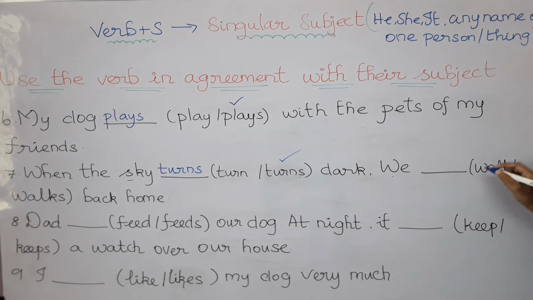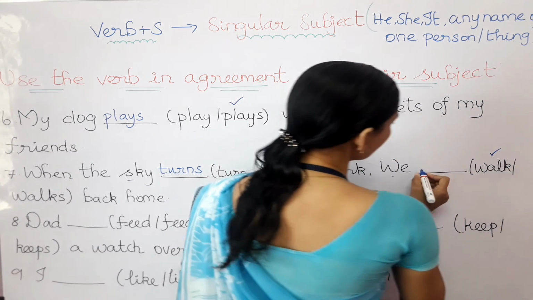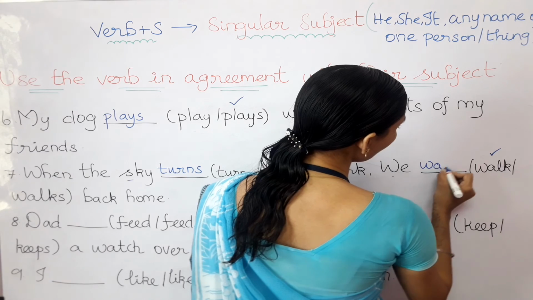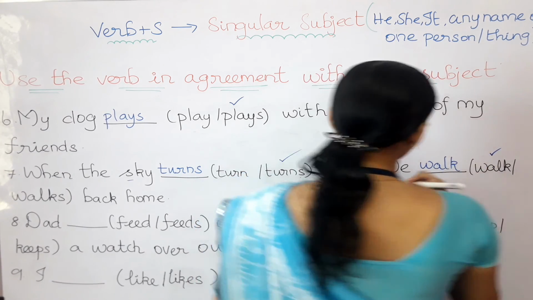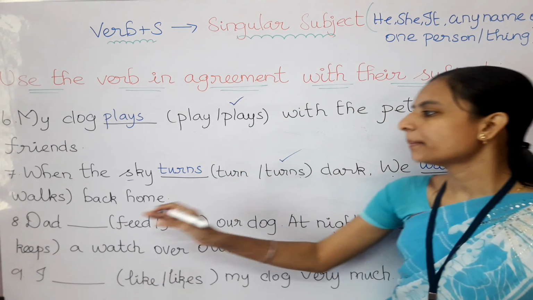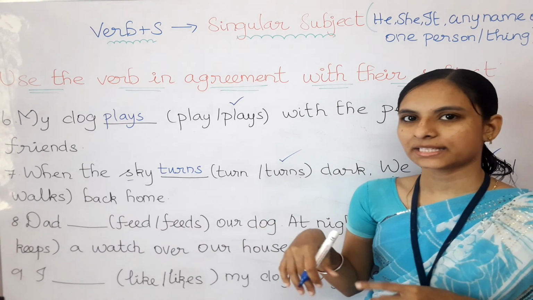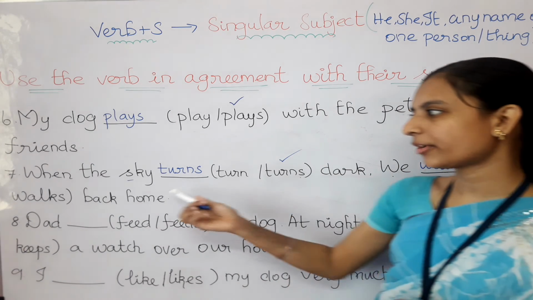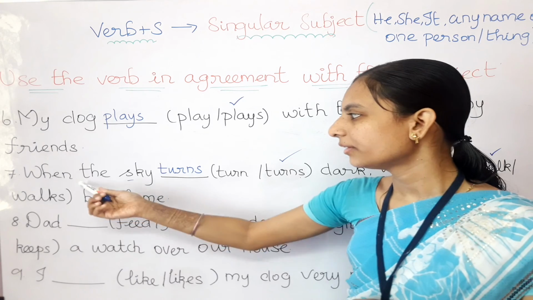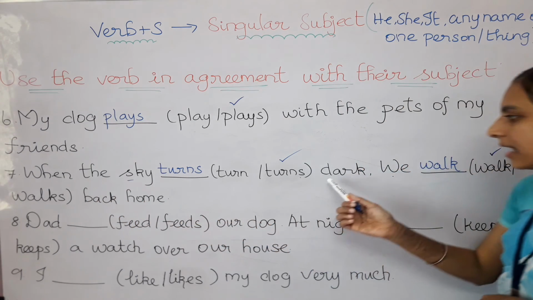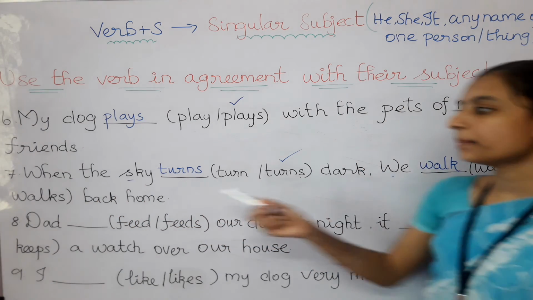Plural இருந்துச்சுனா without s இருக்கிற verb தான் choose பண்ணனும். That is walk. So answer is W A L K, walk. We walk back home is the correct answer. Okay, clear? So for the seventh one, the answer is: when the sky turns dark, we walk back home.